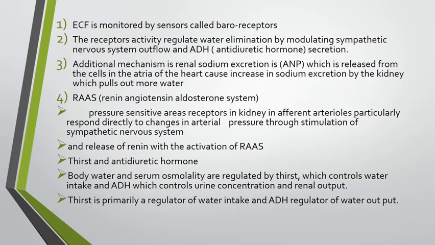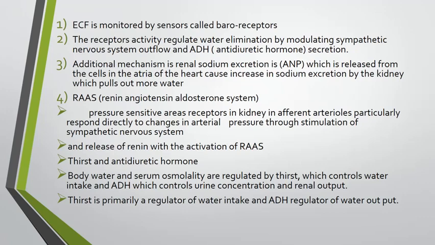An additional mechanism is renal sodium excretion by ANP, which is released from the cells of the atria of the heart, causing an increase in sodium excretion by the kidney, and the renin angiotensin aldosterone system. Pressure sensitive receptors in the kidney, in the efferent arterioles, particularly respond to changes in arterial pressure through stimulation of the central nervous system and release of renin with the activation of RAS.